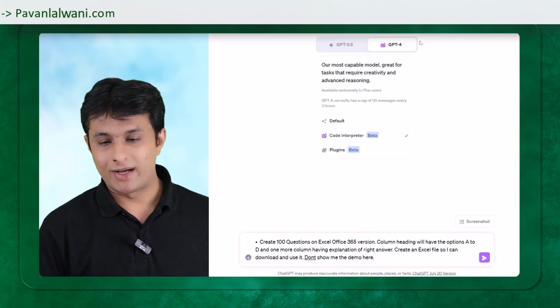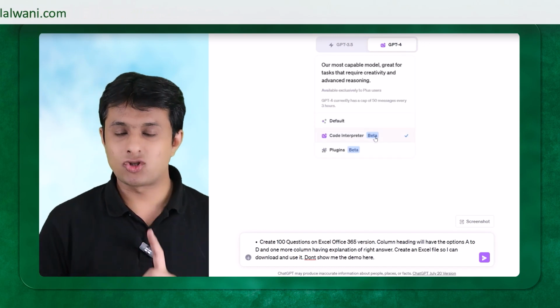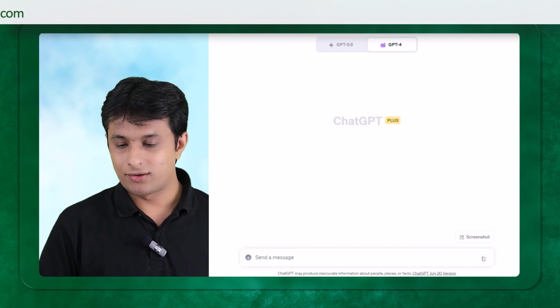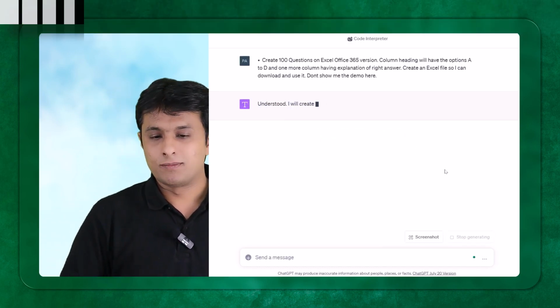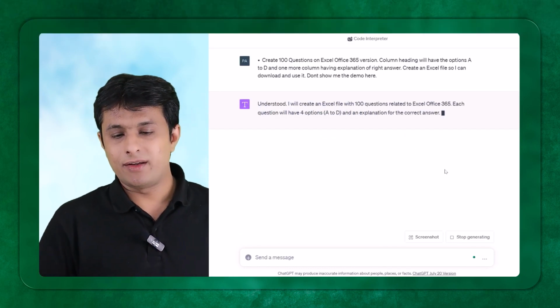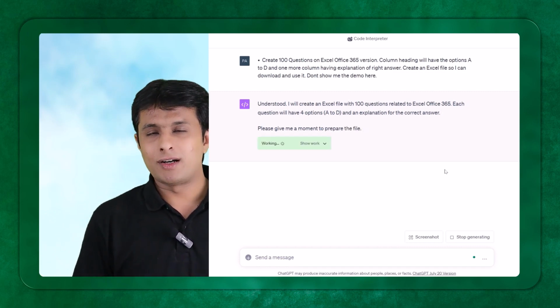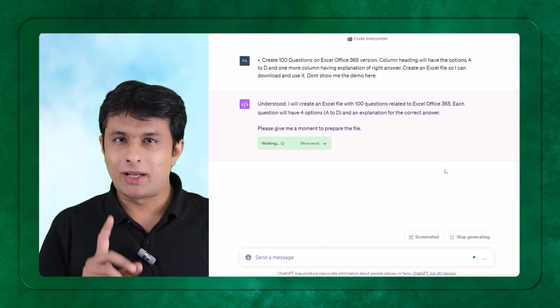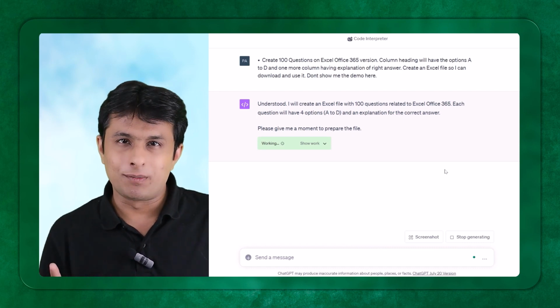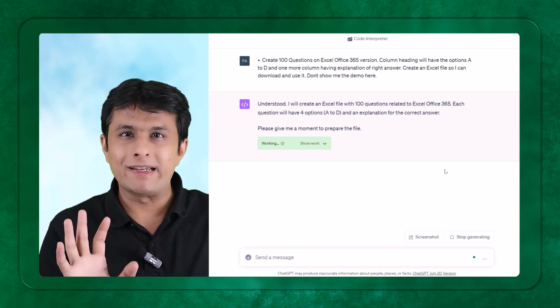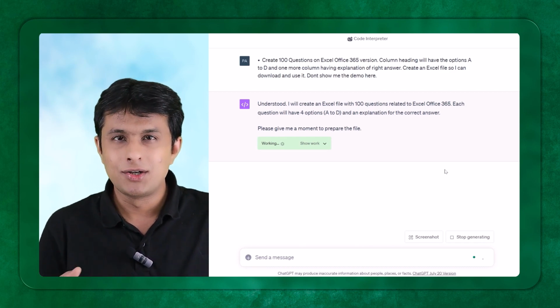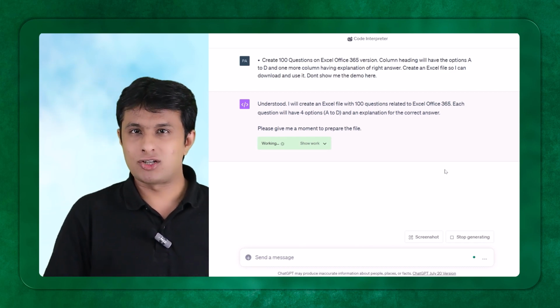Okay. So I'm asking this using the Code Interpreter, which has to be activated. And now I can just click on the send button here. Now, without ChatGPT, we have survived many years. We can still survive some more years. But using this tool, you're going to save a lot of time for sure. A teacher will not be replaced, but a teacher will have a supporting hand to get this work done so they can test and evaluate all the participants as well.